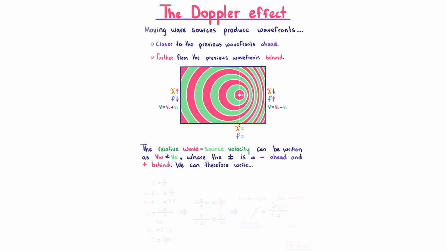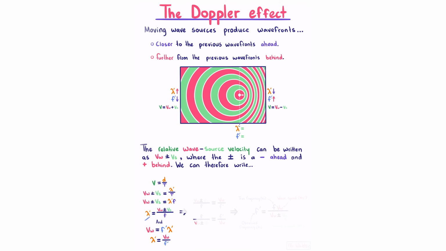We can therefore write that our relative wave source velocity is the distance travelled by our wave divided by the time it took to do it. Because our relative wave source velocity is VW plus or minus Vs, we can make that substitution. And the distance travelled by a wave in our period is the literal definition of the wavelength. Because frequency is 1 over period, we can make that substitution. Dividing both sides by frequency and swapping them around, we get this equation. Bearing in mind that we also know our wave velocity is frequency times wavelength, dividing both sides by frequency and swapping them around, we get another equation for wavelength.